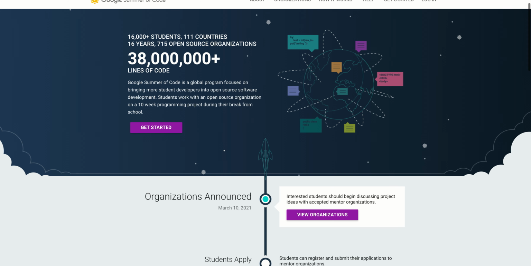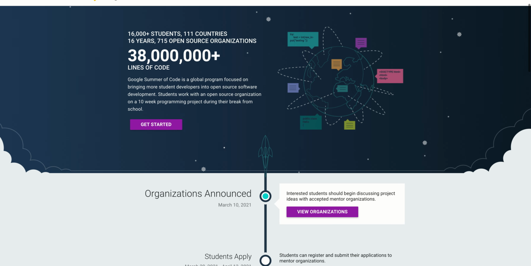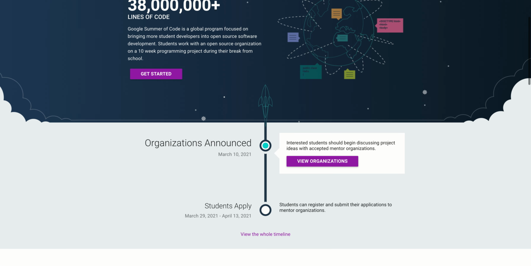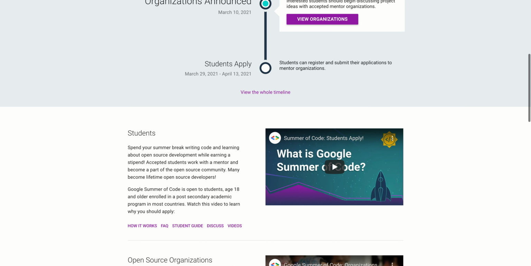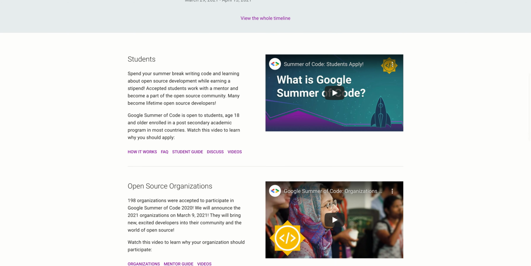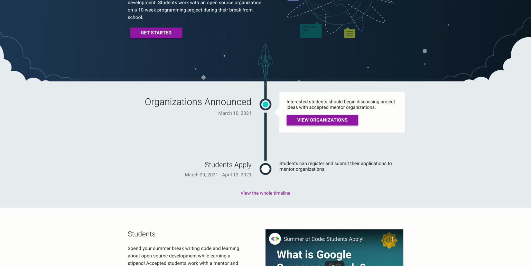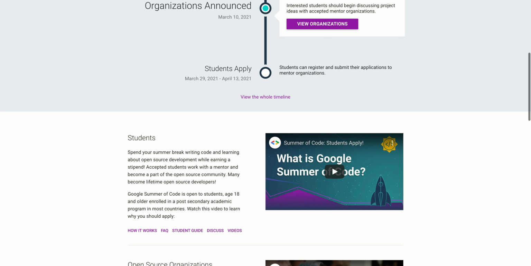Hello, people. Let's go. So, today, Google Summer of Code announced the organizations. I hope you guys are all excited about Google Summer of Code as I am. I've been waiting for the organizations to be announced for quite some time.